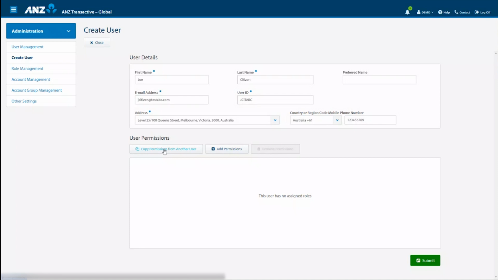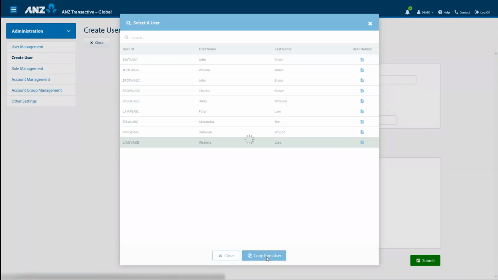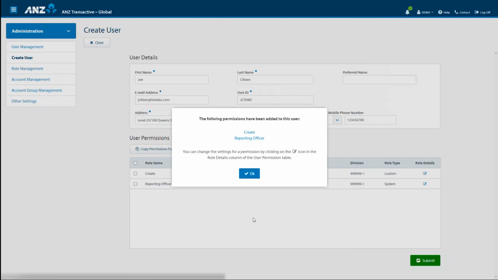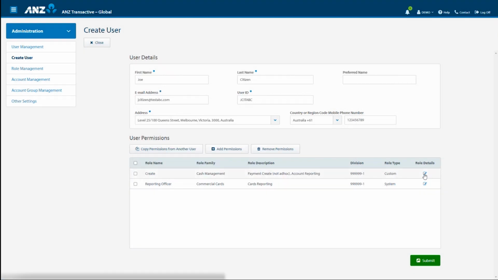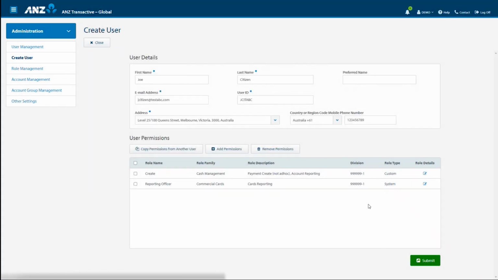Once you have selected the user you are going to copy, review the role details you are allocating by clicking on the blue icon to the right of each role and amend as required. Once correct, click Save, then Submit.